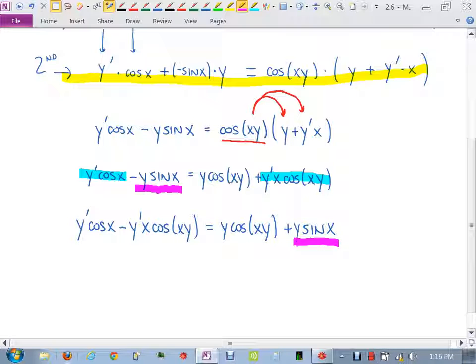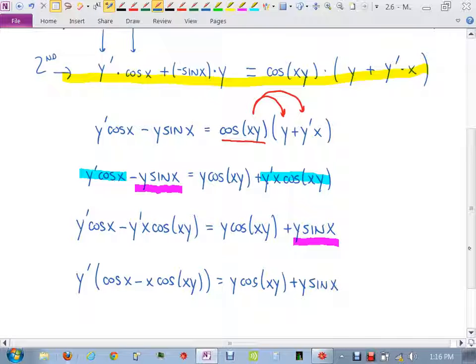Now, why is it that I did that? Why am I trying to do this? So I can factor the y prime out now. So this is just all algebra, right? Y prime comes out. I'm left with cosine x minus x cosine xy equals y cosine xy plus y sine x.